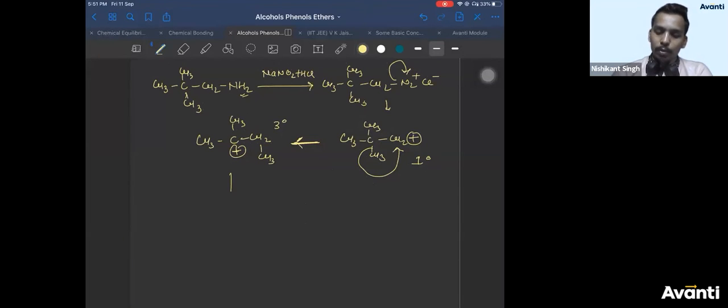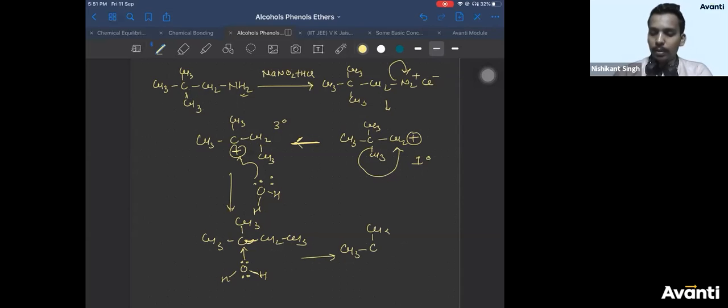Now water will come as a nucleophile and donate a lone pair of electrons, so you get CH3, C, CH3, CH2CH3, with OH2 plus. Then it will lose H plus, so that you get OH here.